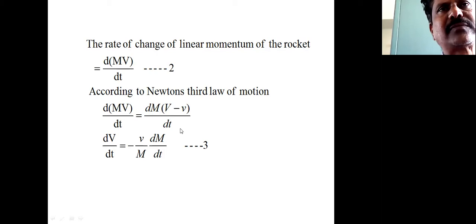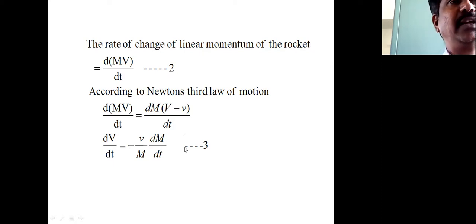Okay. Then on the left side, this one is capital M into bracket dv by dt, plus capital V into dm by dt. Here also there is capital V into dm by dt, so those two quantities get cancelled.